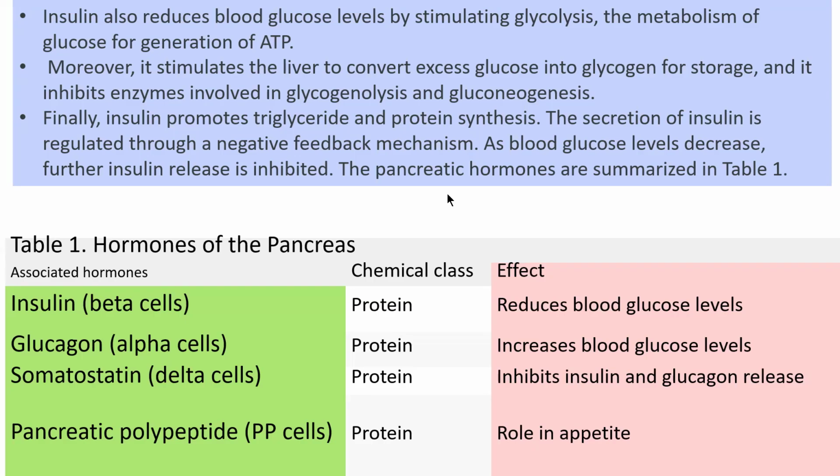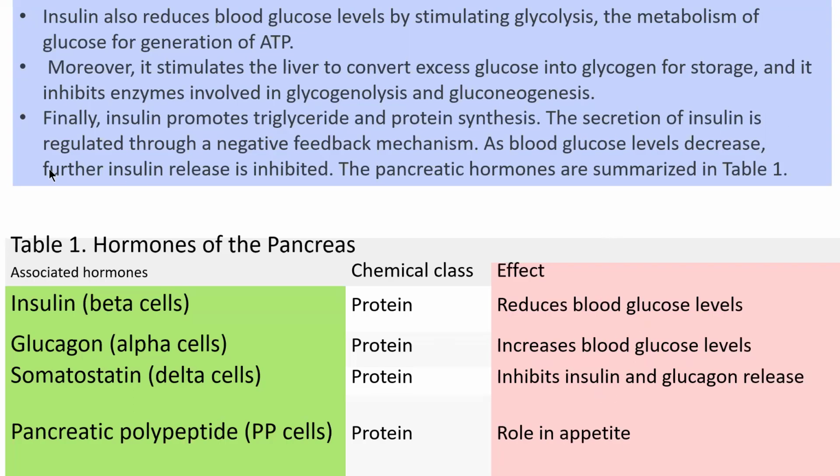The secretion of insulin is regulated through a negative feedback mechanism. As blood glucose level decreases, further insulin release is inhibited. So the pancreatic hormones are: insulin, which reduces blood glucose level; glucagon, which increases blood glucose level; somatostatin, which inhibits; and pancreatic peptide, which has a role in appetite.